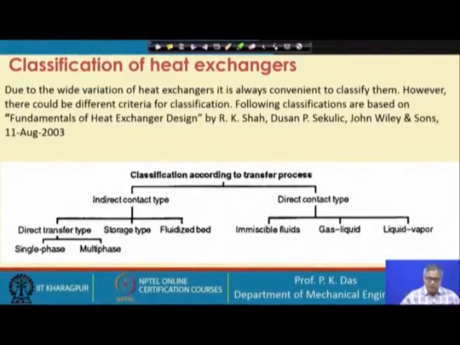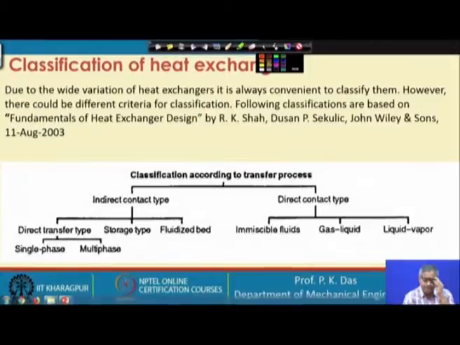Classification according to transfer process is one important way of classification, and this is what we would like to show here. This is very important: how the heat transfer is taking place, based on that we are doing the classification.